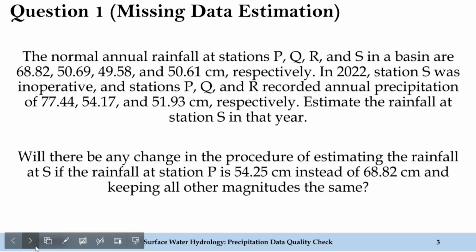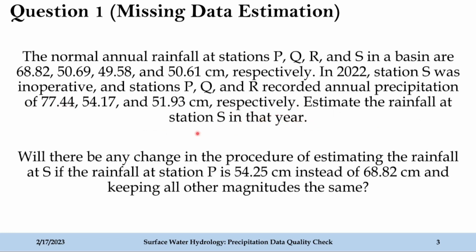The normal annual rainfall at stations P, Q, R and S in a basin are these much centimeters respectively. In 2022, station S was inoperative and stations P, Q and R recorded annual precipitation of this much centimeters respectively. Estimate the rainfall at station S in that year. So the question was very straightforward.